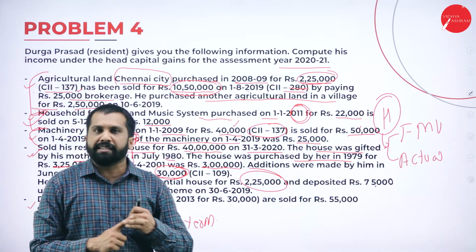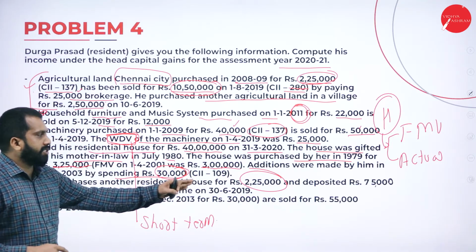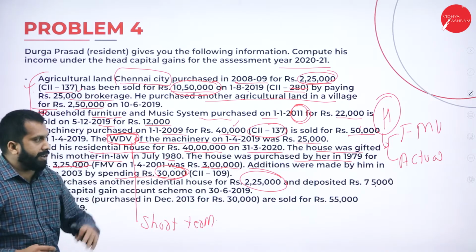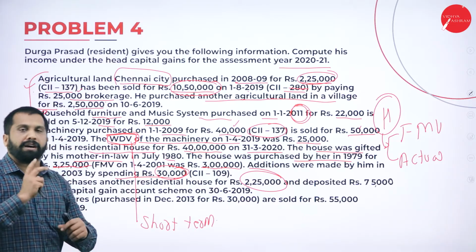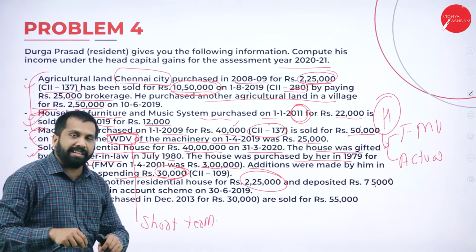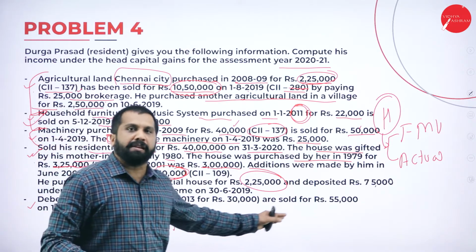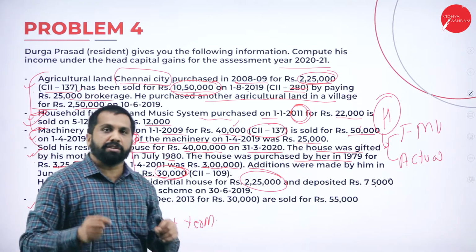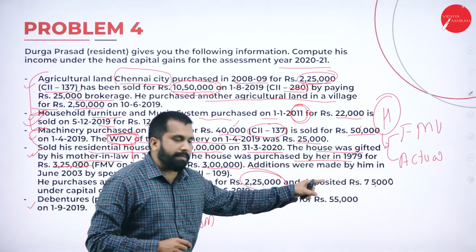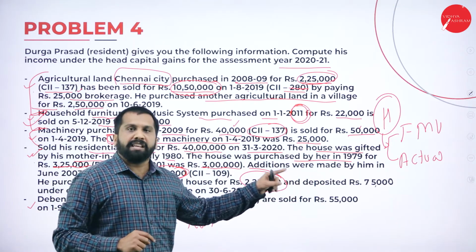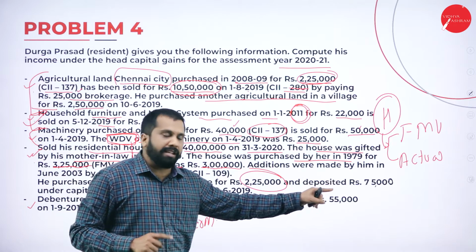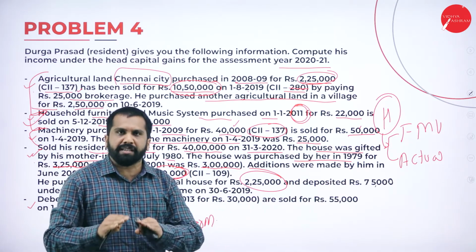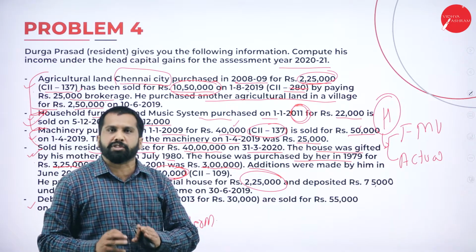Yes. The reason is, you wanted to purchase for 3 lakh, but you got it for 2 lakh 25 only. But the 75,000 you want to spend on a house only. Right now you cannot spend, so you can keep it in your bank as a capital gain scheme. Later, next year, you are supposed to spend this amount on a house itself. If it is not used for a house, then you are supposed to pay tax on this. Hope you are clear. Don't go in depth. It will be easy for you in your examination.